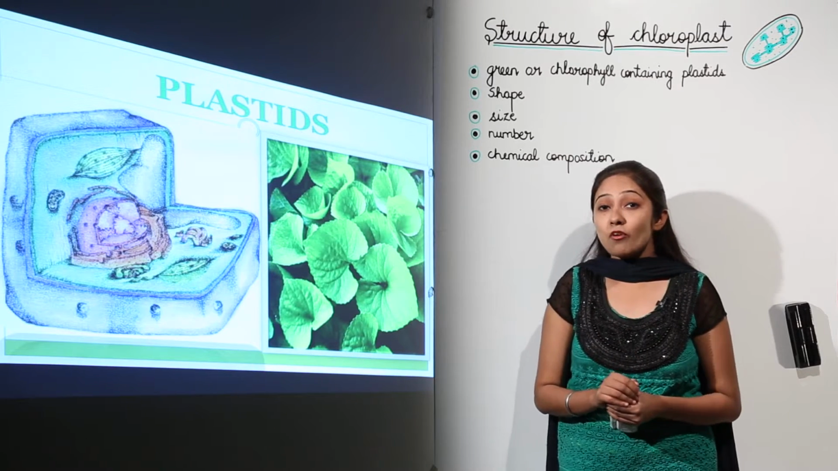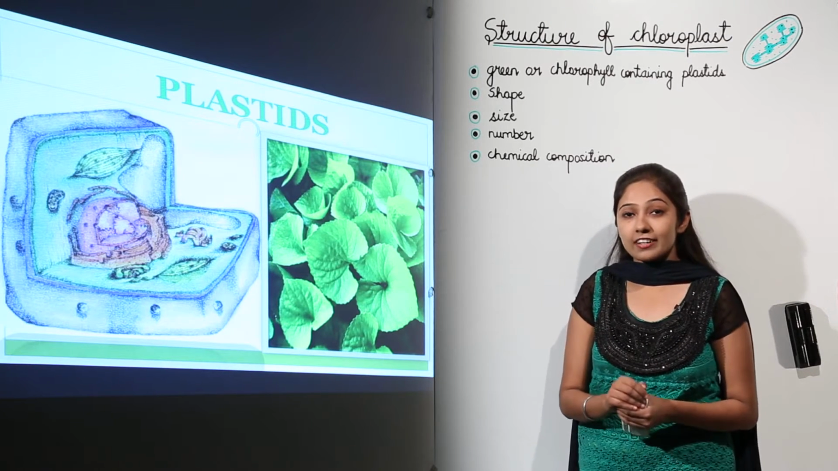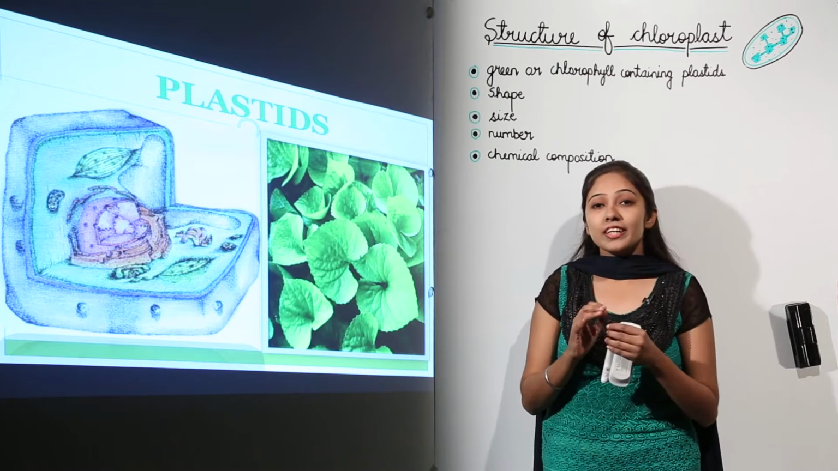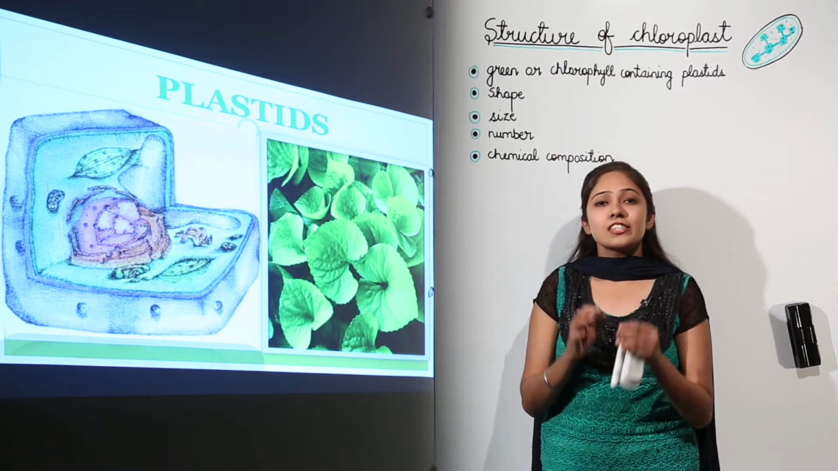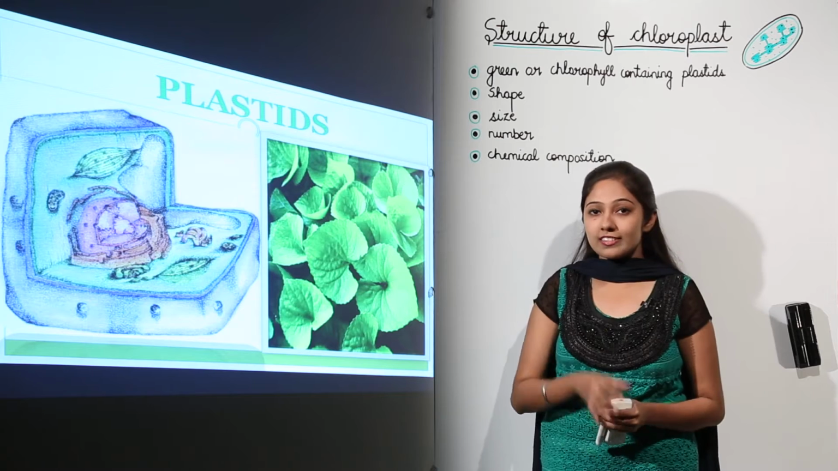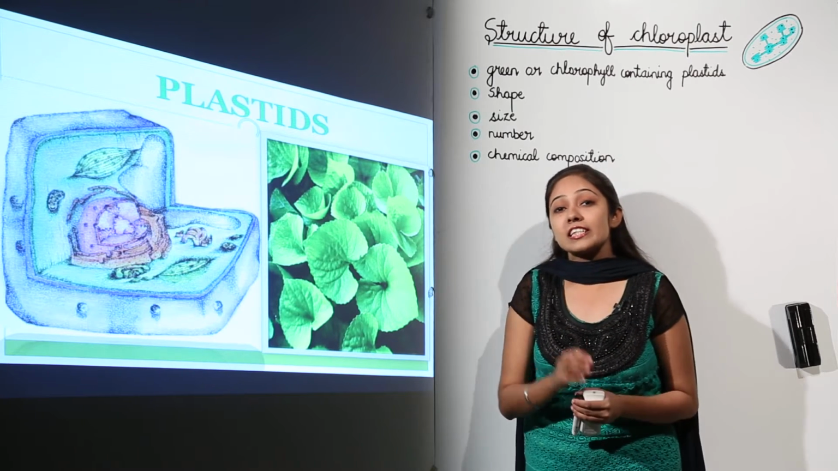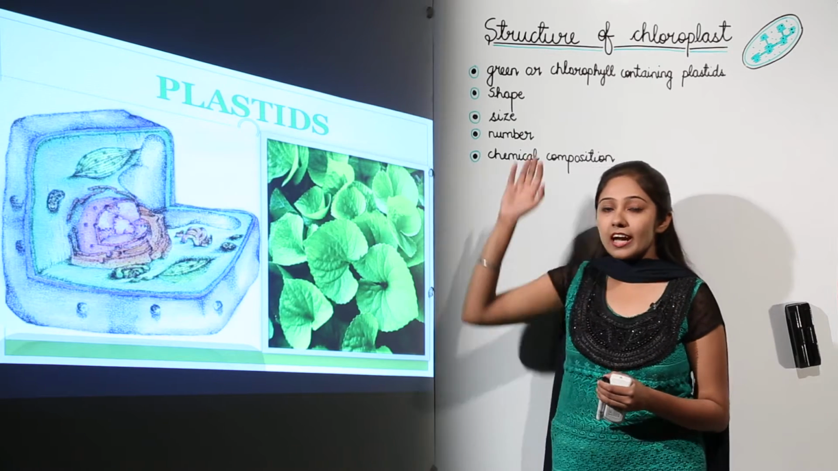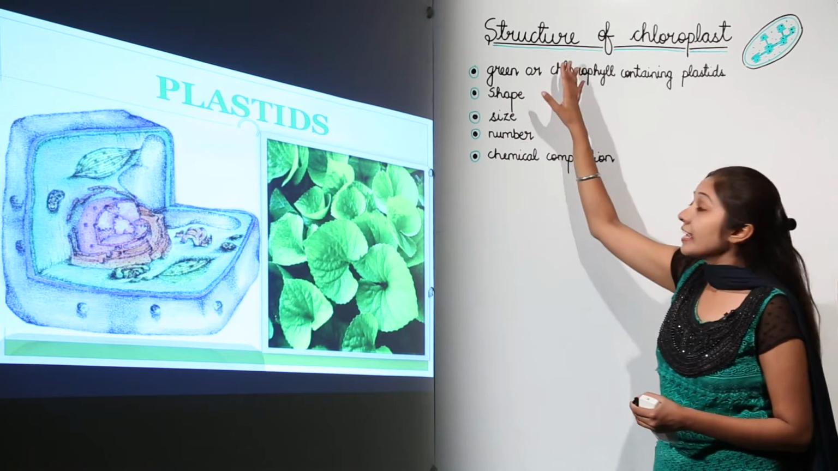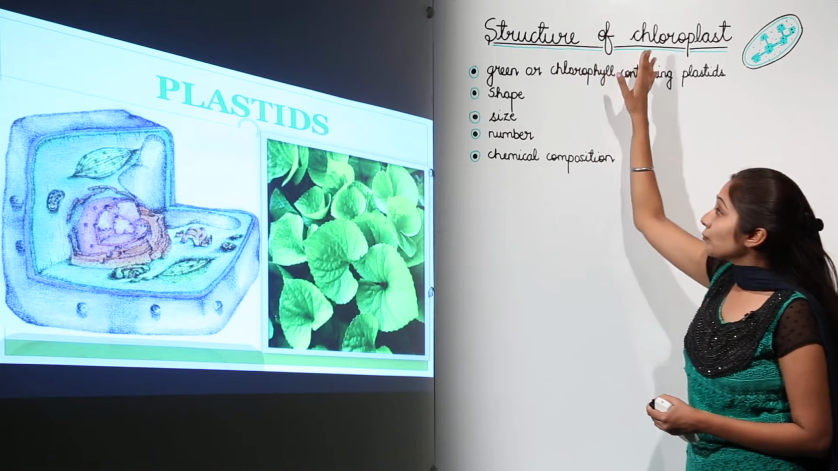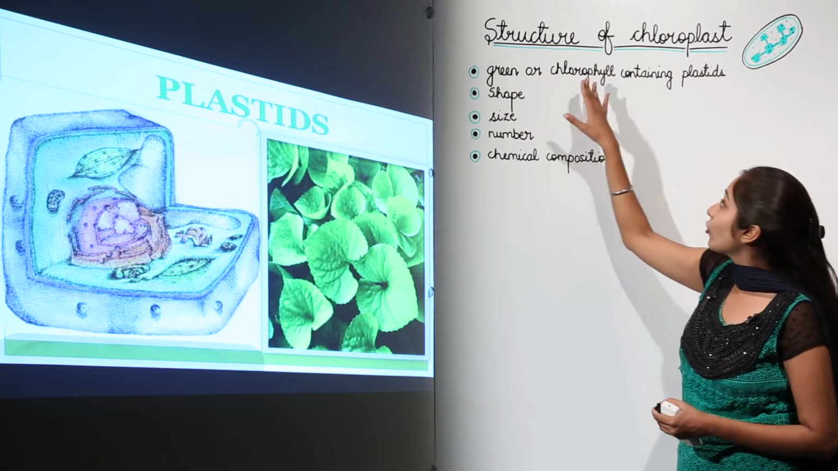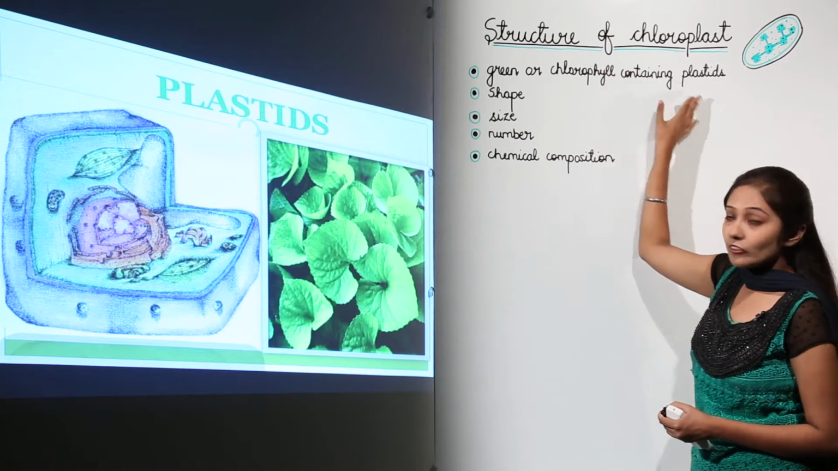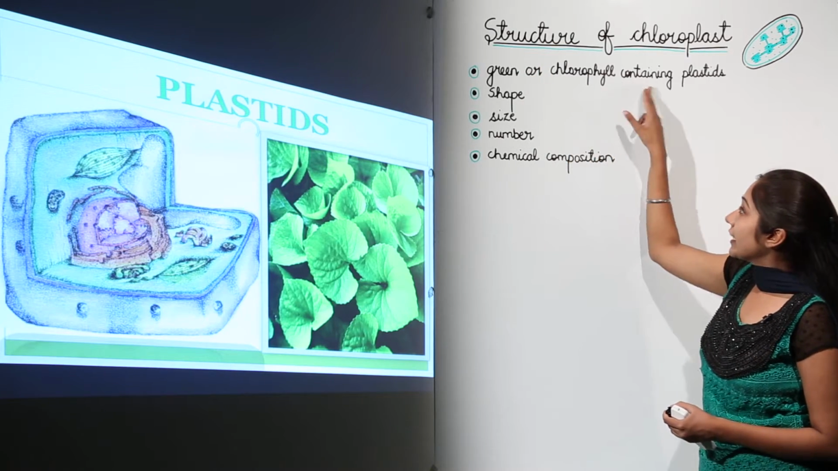Keeping in view the importance of chloroplasts that we have actually studied, it's very important to study the detailed structure of these chloroplasts. But before going into the detailed ultrastructure of chloroplasts, we need to discuss some important points regarding these structures. The first one being that chloroplasts are green or chlorophyll containing plastids.